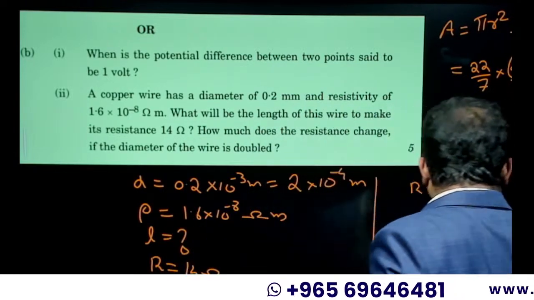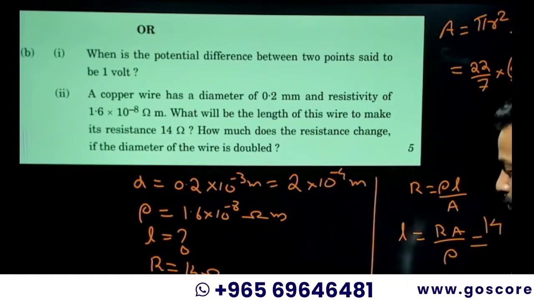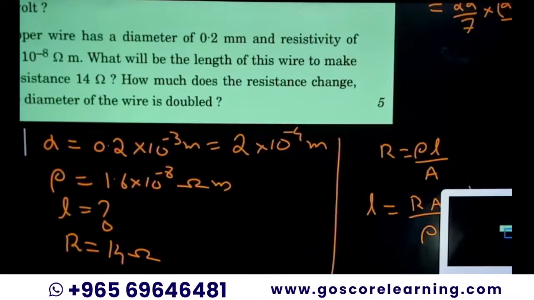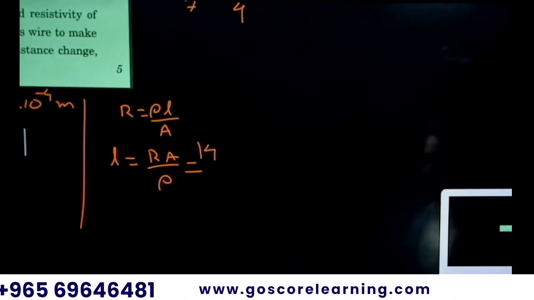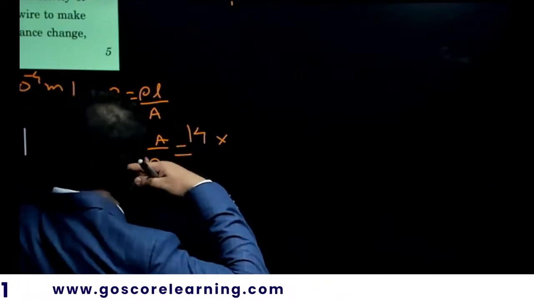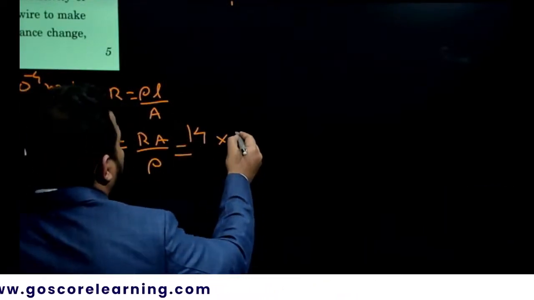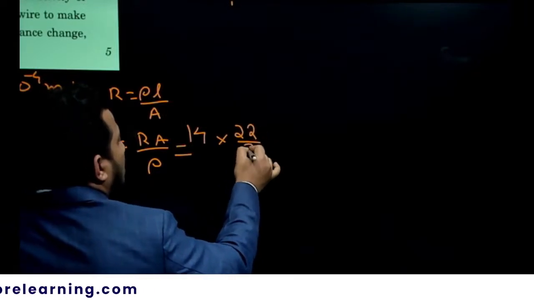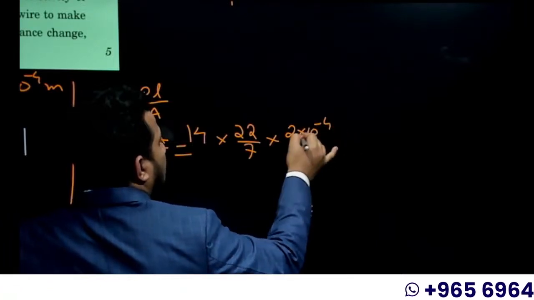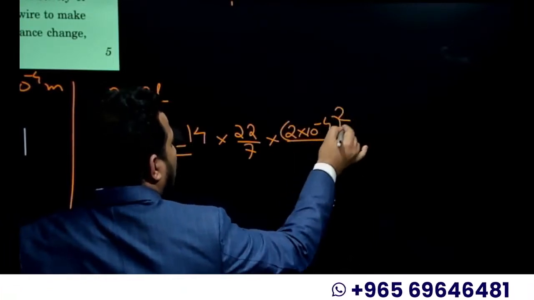What is R? R is 14. A is equal to 22 by 7 into 2 into 10 raised to minus 4 whole square divided by 4.